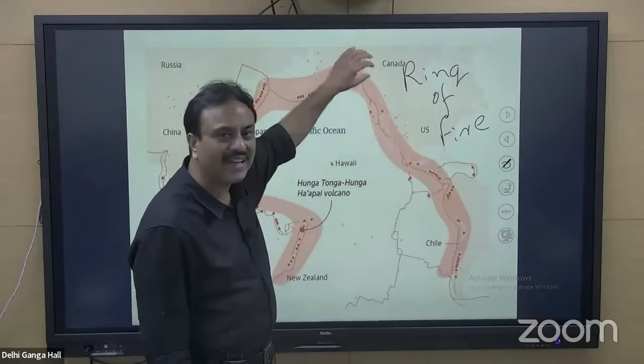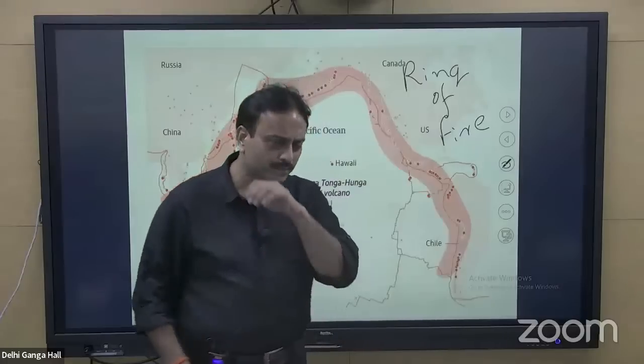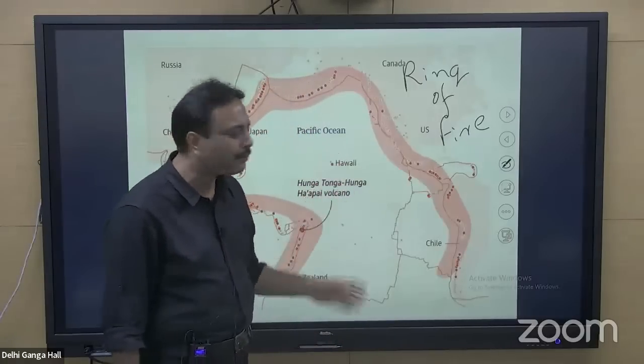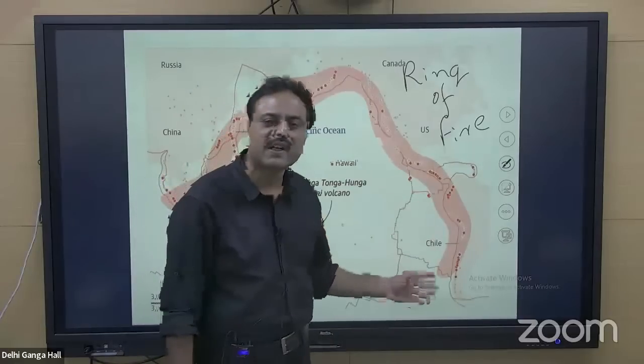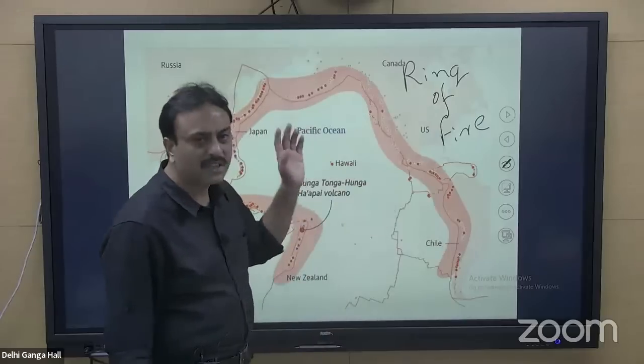This entire range, right from the Rockies up to the Andes, is the result of oceanic-continental convergence. The oceanic plate is the Pacific plate. Here the oceanic plates are the Cocos plate and the Nazca plate, which are subducting below the American plates. So subduction is taking place.